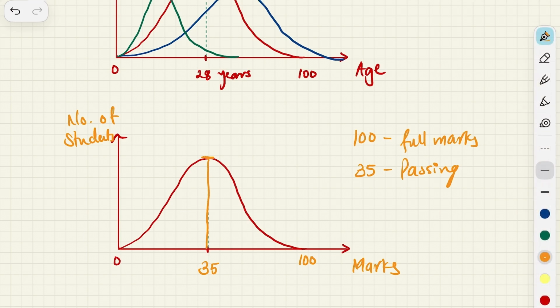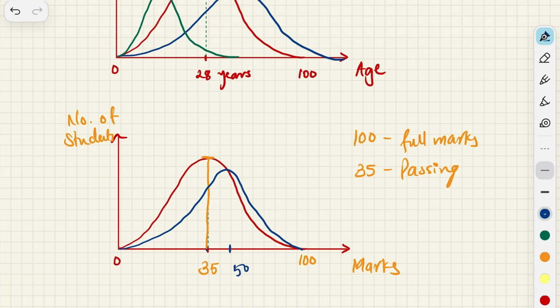Now this graph can also shift, on the condition that if the paper's difficulty was pretty low and the paper came out much easier, then a student who was supposed to get a 35 may also get a 50. So the graph would, oh my goodness, I just moved ahead of 100. Okay, so the student might get marks of maybe 50, somewhere around here. The peak shifted, and the reason behind this is that the paper was pretty easy, so a lot of students are getting more than 35 marks.